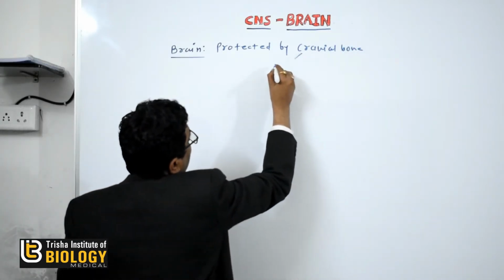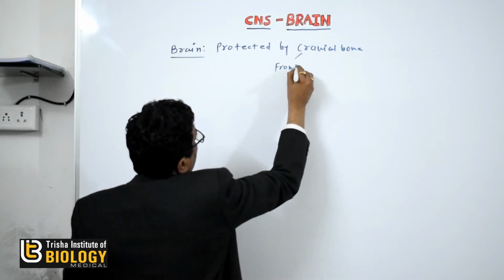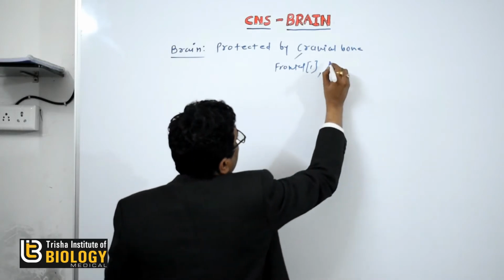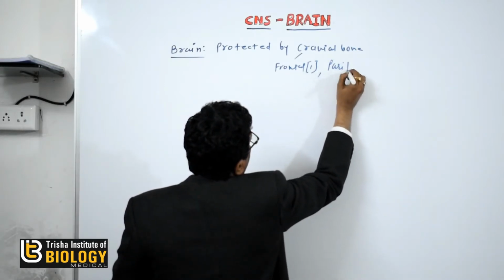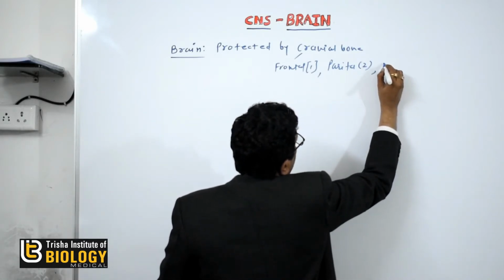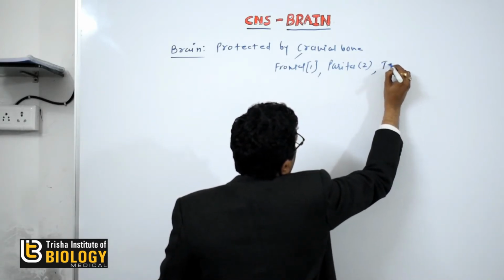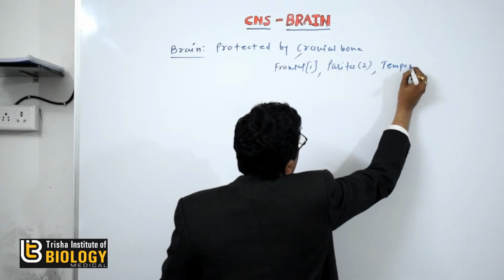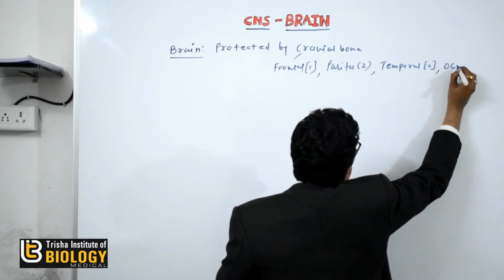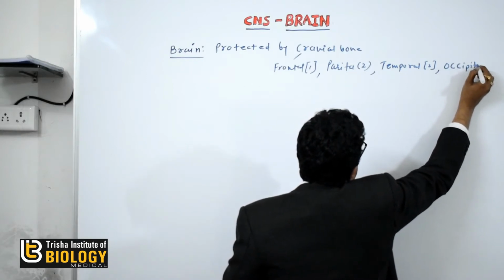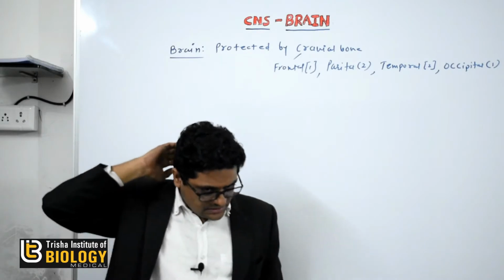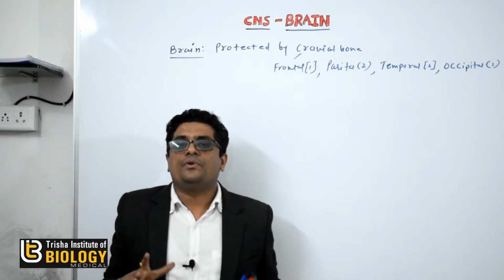So mainly it is frontal bone, एक होगा. Then second one is the parietal bone, दो होंगे. Then third one is the temporal bone, दो, and one occipital bone. These four bones, frontal, occipital, two parietal and two temporal, protect the brain.